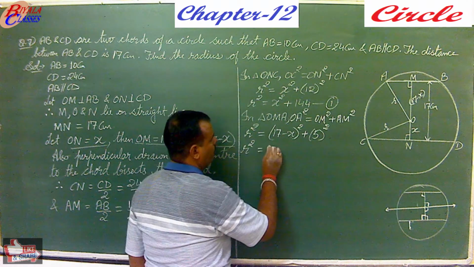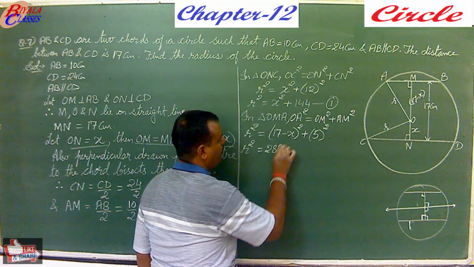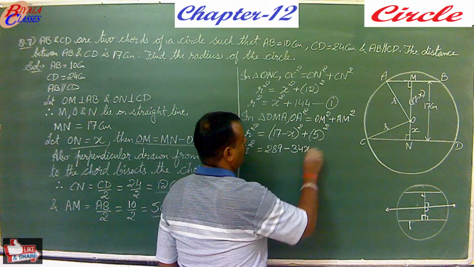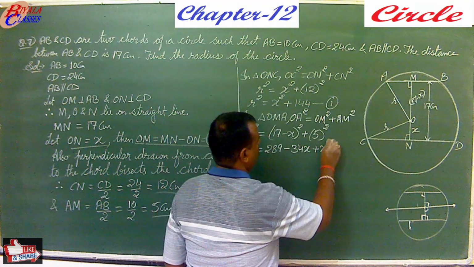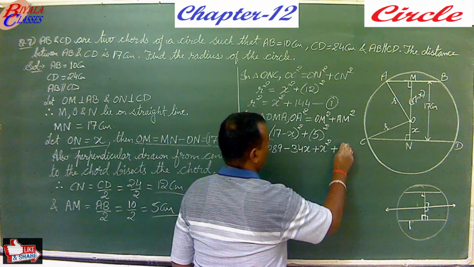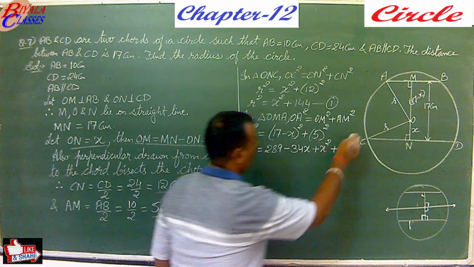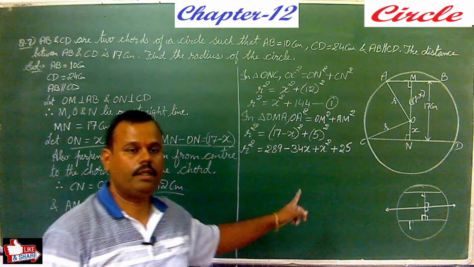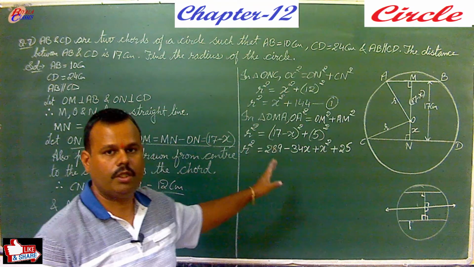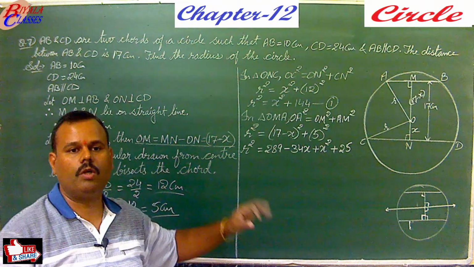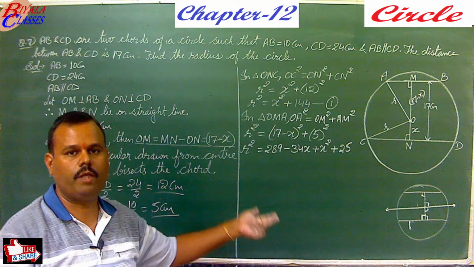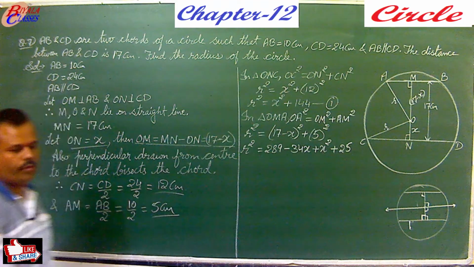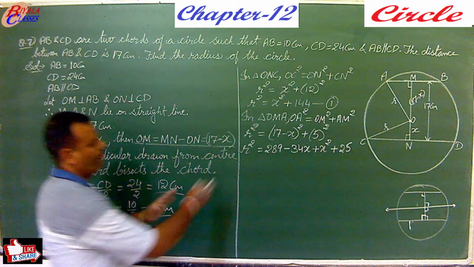Using it you will get 289 minus 34x plus x squared and plus 25. You are applying the identity (a minus b) whole squared equals a squared minus 2ab plus b squared. So using it now, solve it.